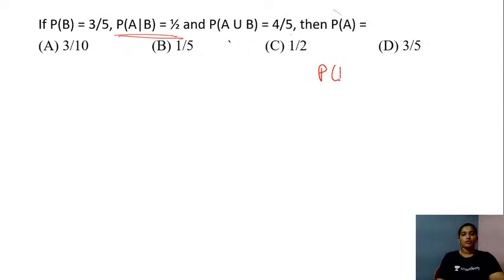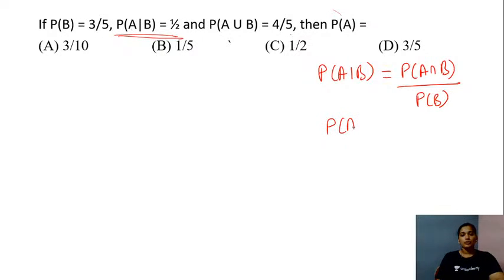Yes, the probability of event A given event B is equal to the probability of events A and B divided by the probability of event B. Right, students? So we have the value for the probability of A and B as the probability of A given B into the probability of B. So what is the value here? The probability of A given B is equal to half. The probability of B is 3 by 5. So the probability of A and B is equal to 3 by 10.